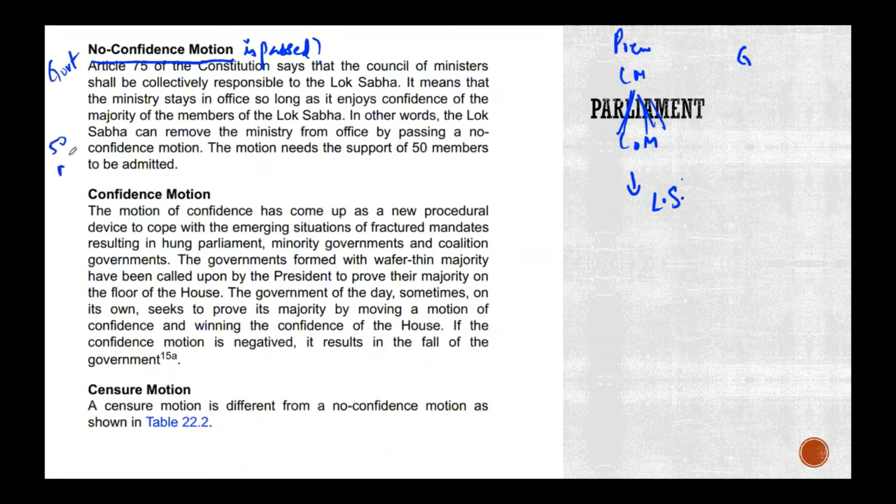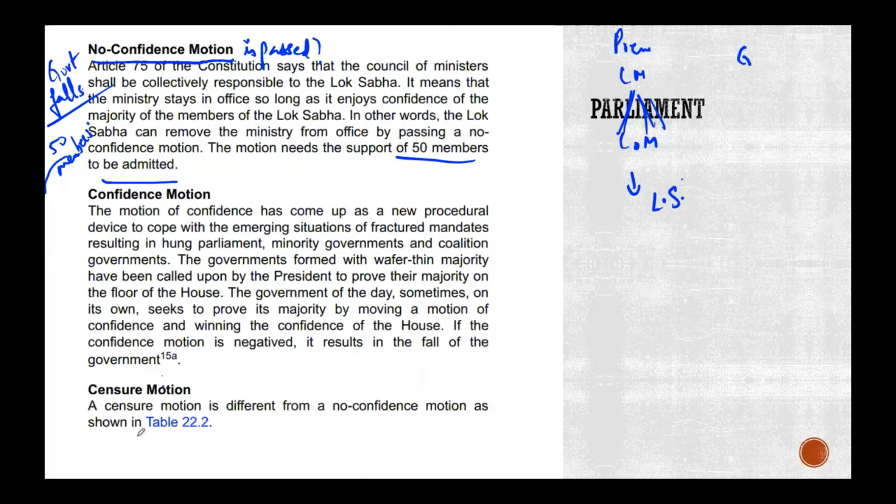Ministry comes to an end. Yeah, so or if, can I say, government falls. Okay, exactly, so that's what it means. Now for introduction, you need like 50 members, certain technicalities, just remember some of these. Okay, and then confidence. Okay, just keep that.